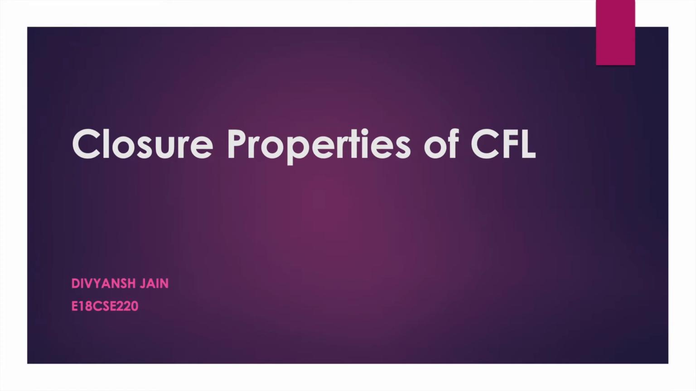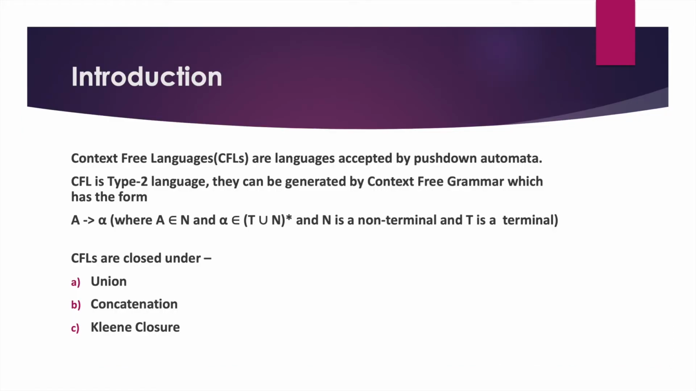We will be discussing closure properties of context-free languages. So let's start with the introduction. Context-free languages are the languages accepted by push-down automata. A context-free language is a type 2 language, and these can be generated by context-free grammar.